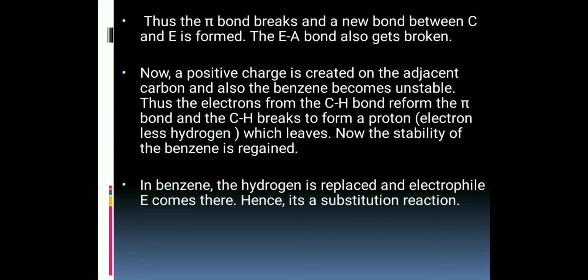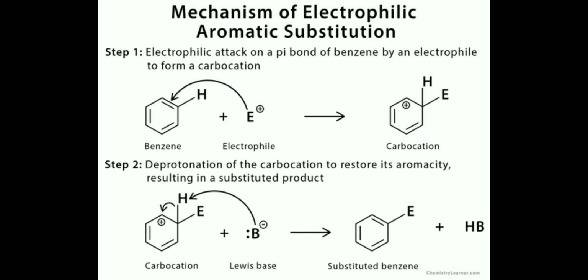Thus the electrons from the C-H bond reform the pi bond and the C-H breaks to form a proton, that is electronless hydrogen, which leaves. Now the stability of the benzene is regained. In benzene the hydrogen is replaced and electrophile E becomes attached there, hence it is a substitution reaction. So this is the mechanism of electrophilic aromatic substitution reaction.